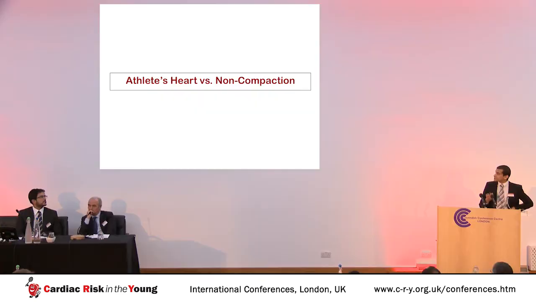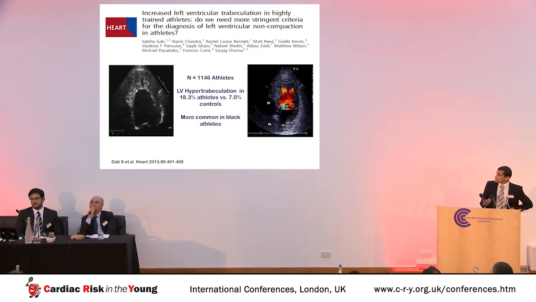Again, I won't go into this in detail because you'll have heard a lot about this from Dr. Gatti yesterday. For those of you that weren't here yesterday, this is some work from our colleague Dr. Gatti. Now, this is just a picture of left ventricular non-compaction. This shows, on echo, we can see an increased layer of spongy trabeculated myocardium compared to the layer of smooth myocardium. And we can use things like colour flow Doppler to show blood flow in and out of the intratrabecular recesses.